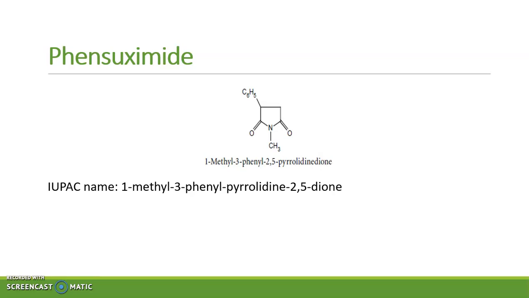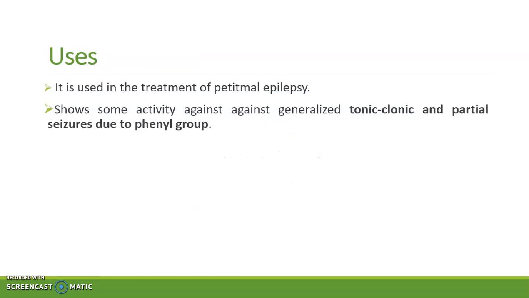Fensuximide, it is 1-methyl-3-phenyl pyrrolidine 2,5-diol. It is used in treatment of absence seizures, or you can say petit mal epilepsy. Now this drug contains phenyl group, so due to this phenyl group, it shows some activity against generalized tonic-clonic and partial seizures.